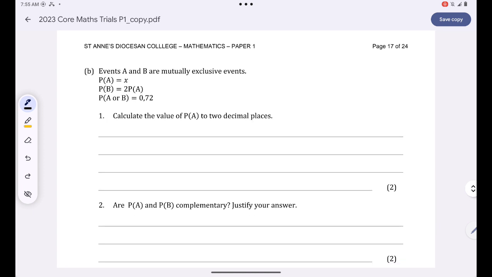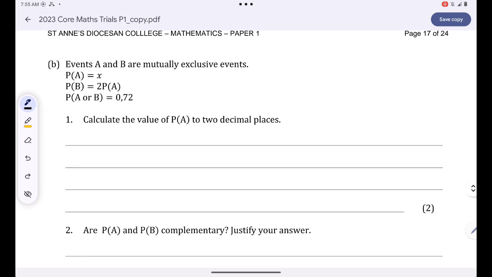We are told that events A and B are mutually exclusive, and the probability of A is x, the probability of B is 2 times that of A, and the probability of A or B is 0.72.